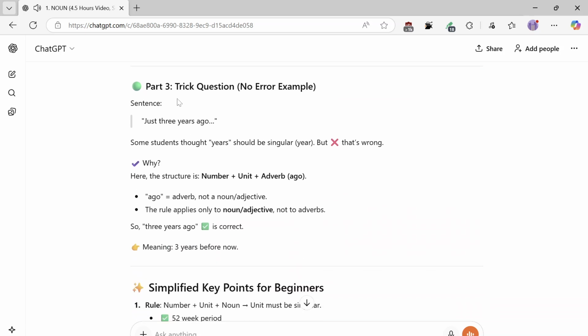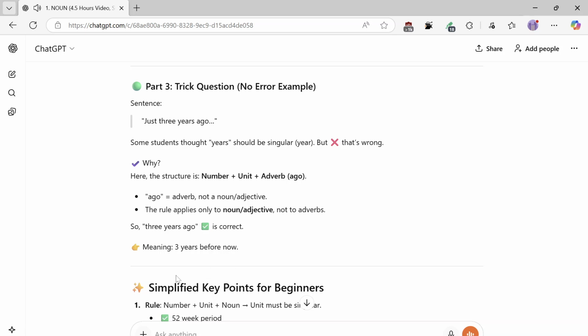Part 3, trick question, no error example. "Just 3 years ago." Some students thought years should be singular, year, but that's wrong. Why? Here the structure is number plus unit plus adverb, ago. Ago equals adverb, not a noun or adjective. The rule applies only to noun adjective, not to adverbs. So 3 years ago is correct, meaning 3 years before now.